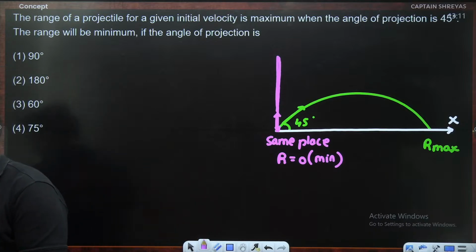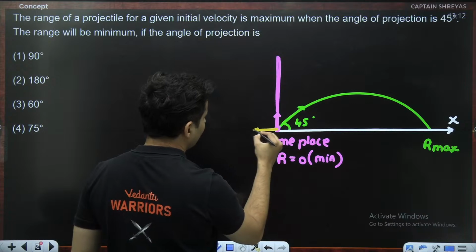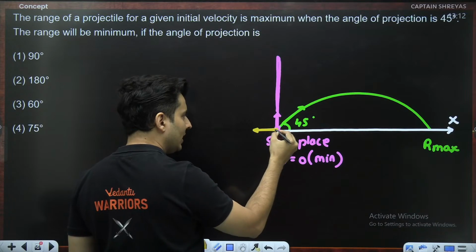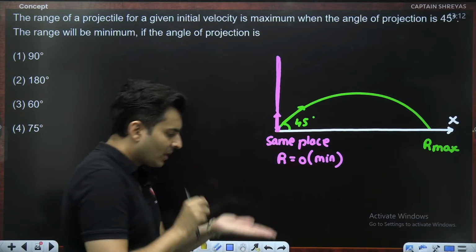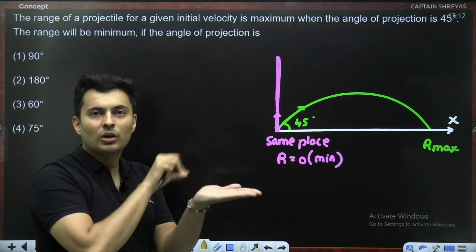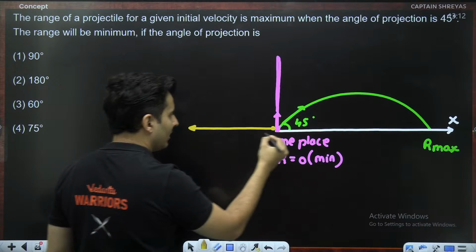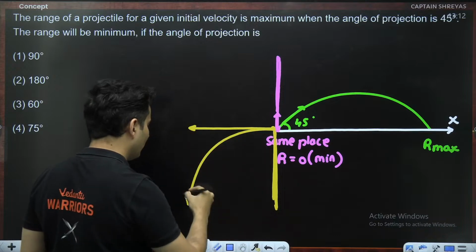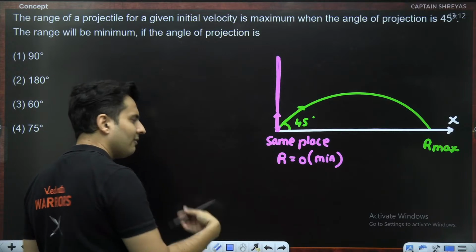Is that right? Yep. What about 180 degree? Well, if you do 180 degree, what happens is, you are basically throwing it here. Although you might say the range will be minimum, because if you throw it like that, it will fall over here. Usually we do not take such examples because it's like you're throwing it on the ground only. So what will happen? Probably this ball will just roll over here. Or what if this was on a pillar or a tower, then this will go down over here. So the range won't be minimum in that case. So that's why 180 degrees is not very appropriate.